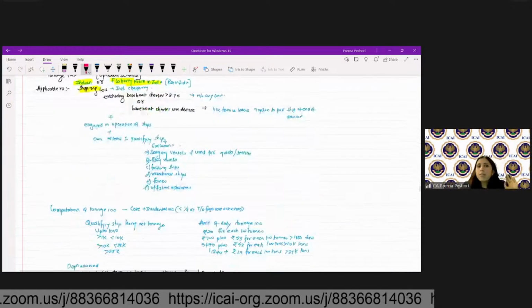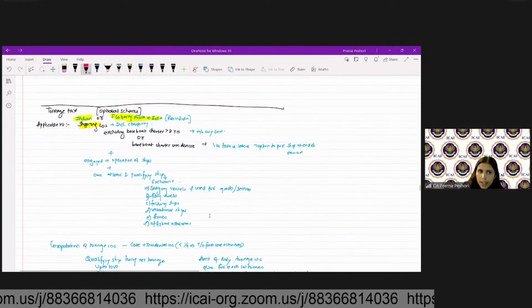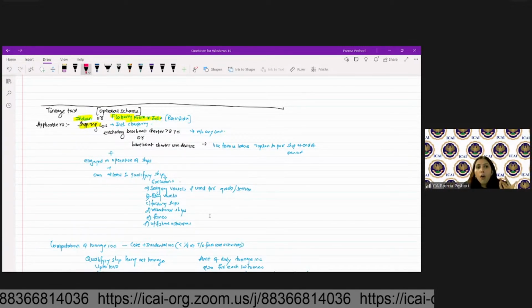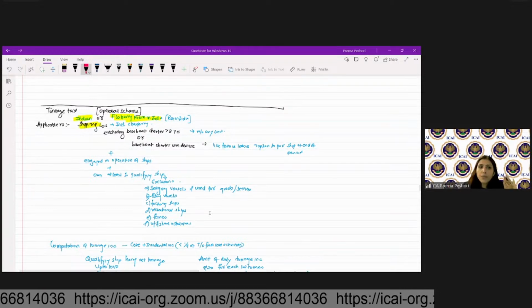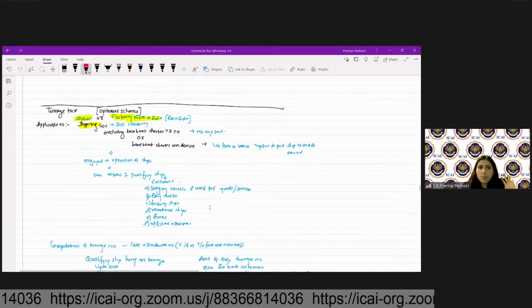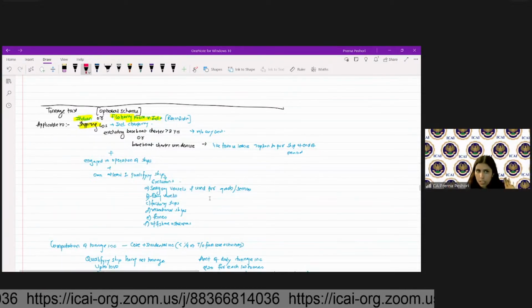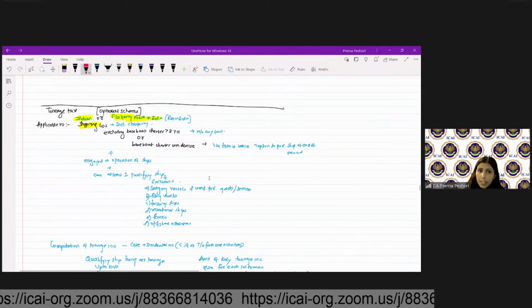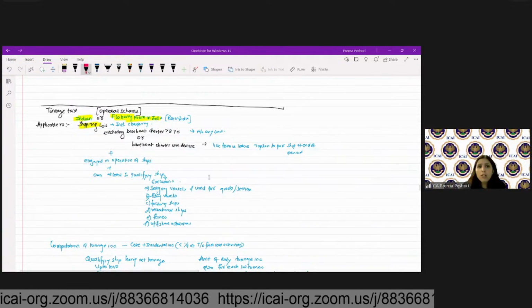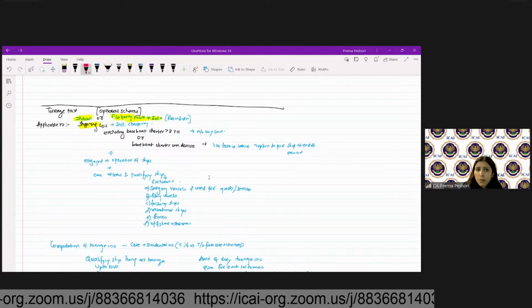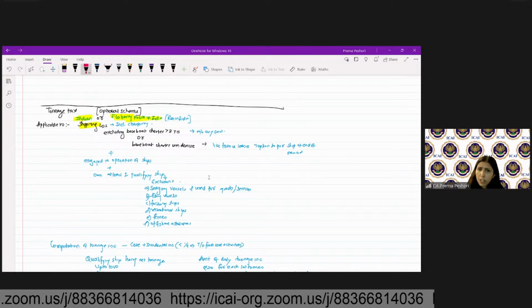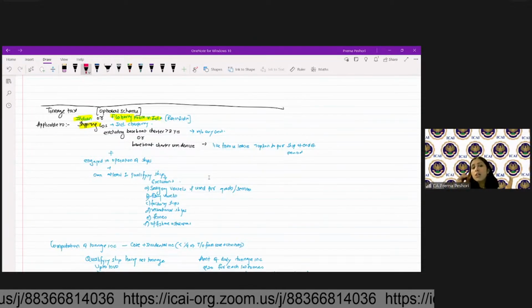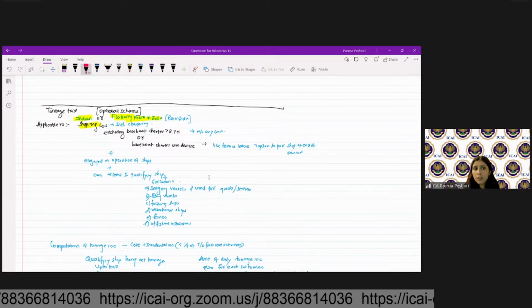Fine. Then we will move to the next part, which is the tonnage tax scheme. Tonnage tax scheme is applicable to an Indian shipping company or a foreign company having the place of effective management in India. So it is basically applicable to a resident company. It is applicable to the arrangements of chartering, but excluding the bareboat charter for more than 3 years or bareboat charter cum demise. Bareboat charter cum demise is basically like a finance lease option, so you get to purchase the ship at the end of the period.